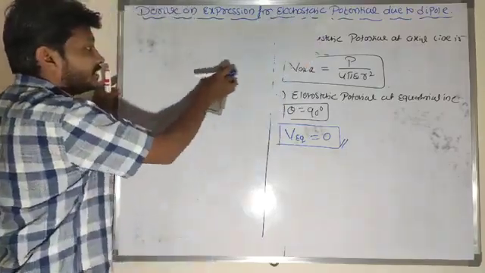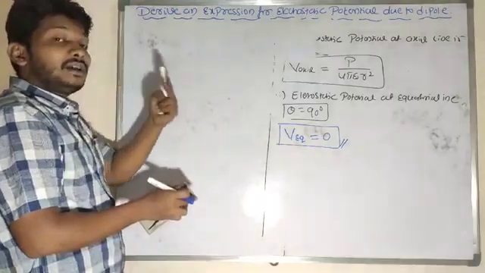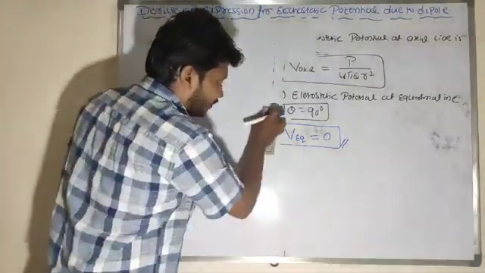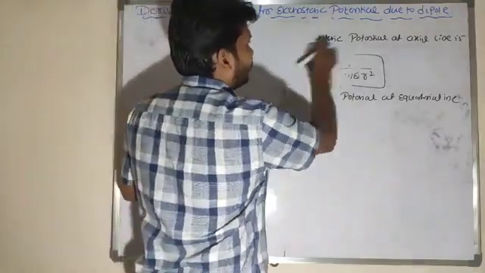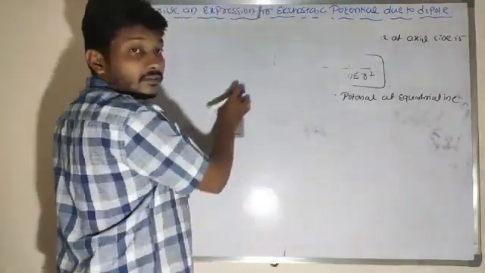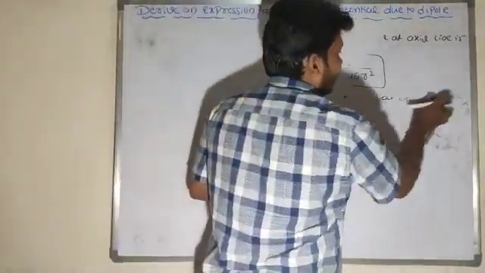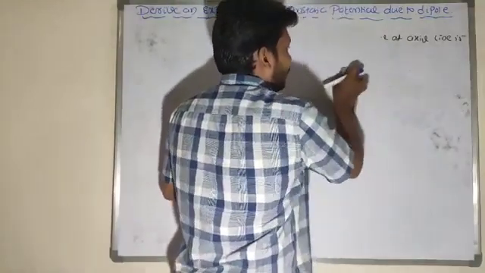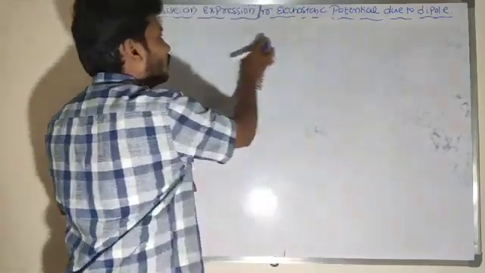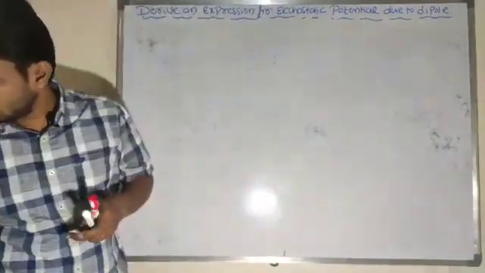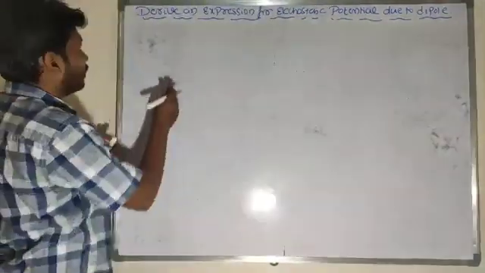For like charges there is no zero potential, but in case of electric field, you consider the equation for the neutral point or null point for both similar and dissimilar charges, but the potential value is 0 only for unlike charges, so I will name it zero potential.